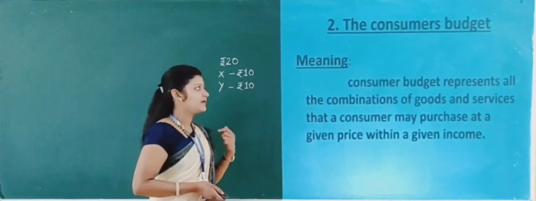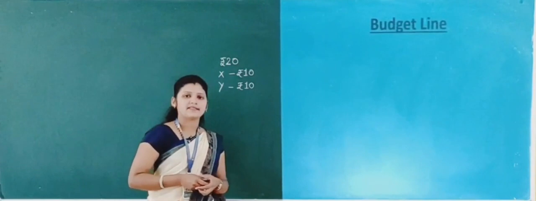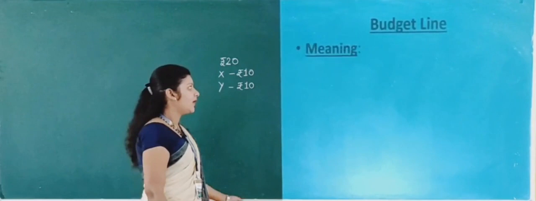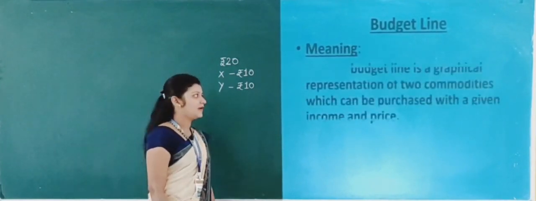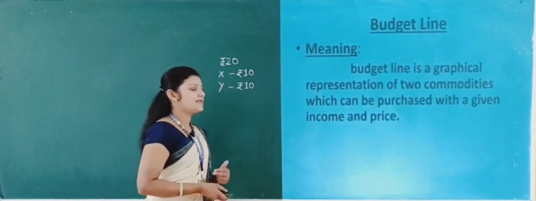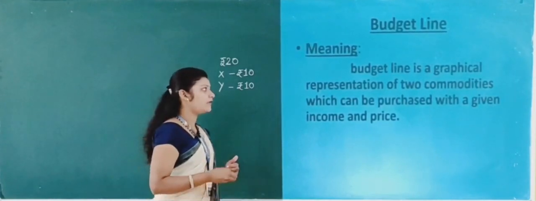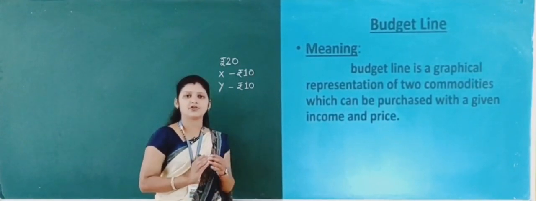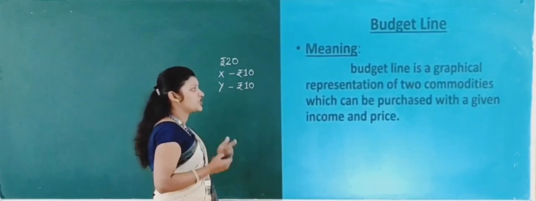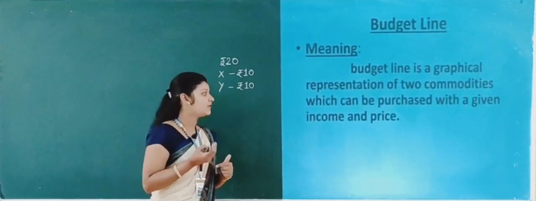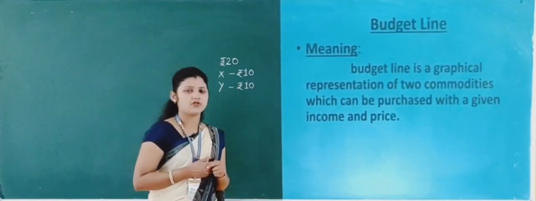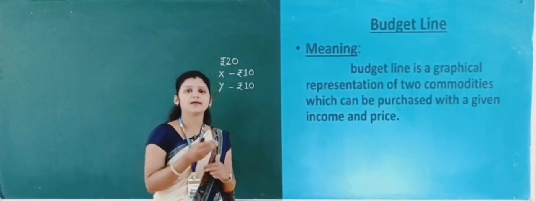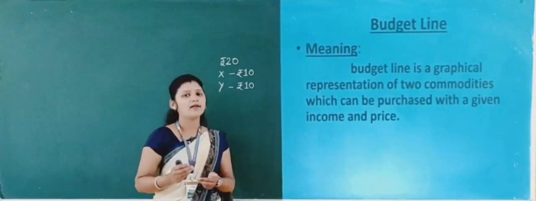Now let's take the second one, that is the budget line. Let's see the meaning of budget line here. Budget line is a graphical representation of two commodities which can be purchased with a given income and price.